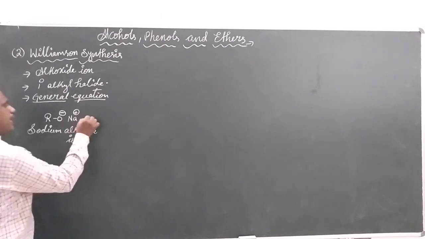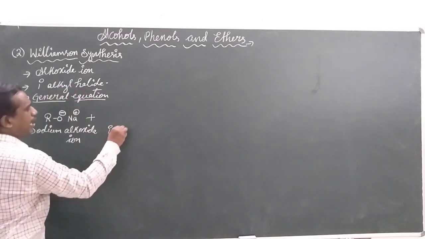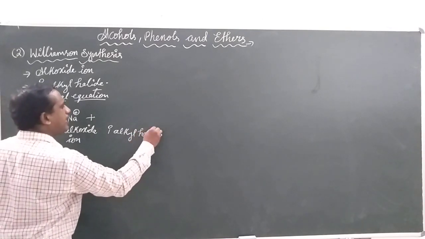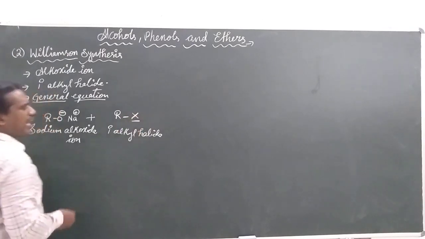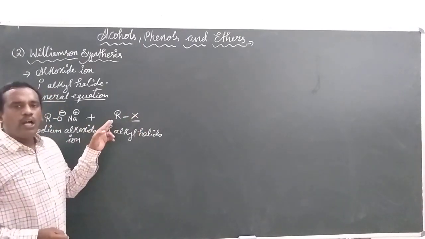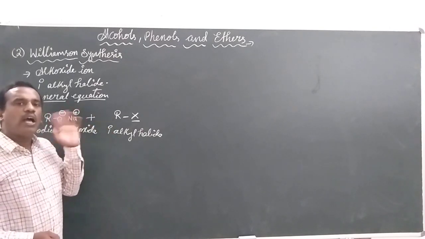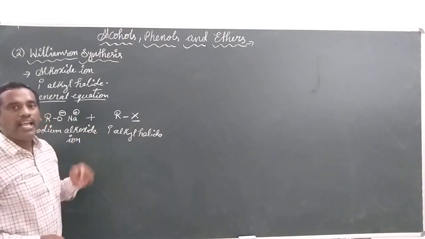It is going to be reacted with a primary alkyl halide. What is a primary alkyl halide? The alkyl halides in which the halogen is bonded to a carbon, and in return the carbon may be bonded to one other carbon, is called the primary alkyl halide.